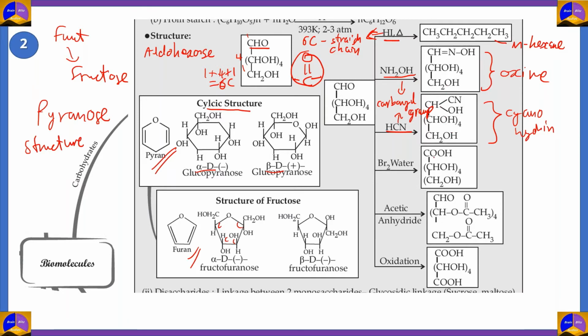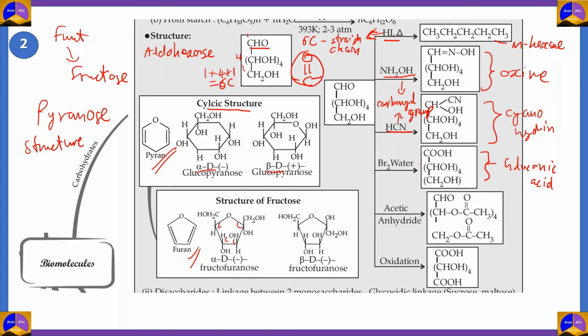Now, how did they find out that this carbonyl group was an aldehyde? In order to find that out, they reacted glucose with bromine water. It's essentially H2O with bromine. What they found is that glucose gets oxidized to a 6-carbon carboxylic acid, this one. The name of this acid is gluconic acid. So glucose gets oxidized to gluconic acid on reaction with bromine water.